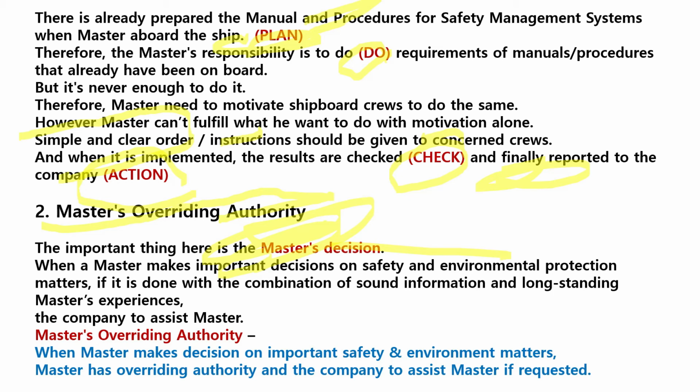Simply, what is the master's overriding authority? When the master makes a decision on important safety and environmental matters, the master has overriding authority, and the company is to assist the master if requested.